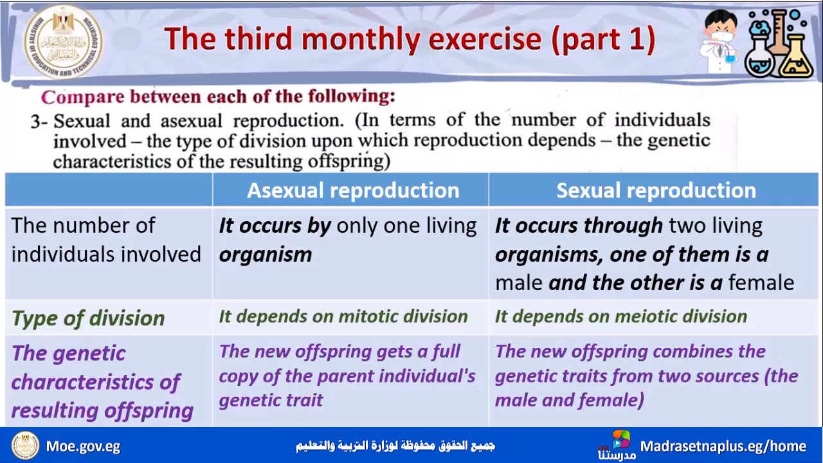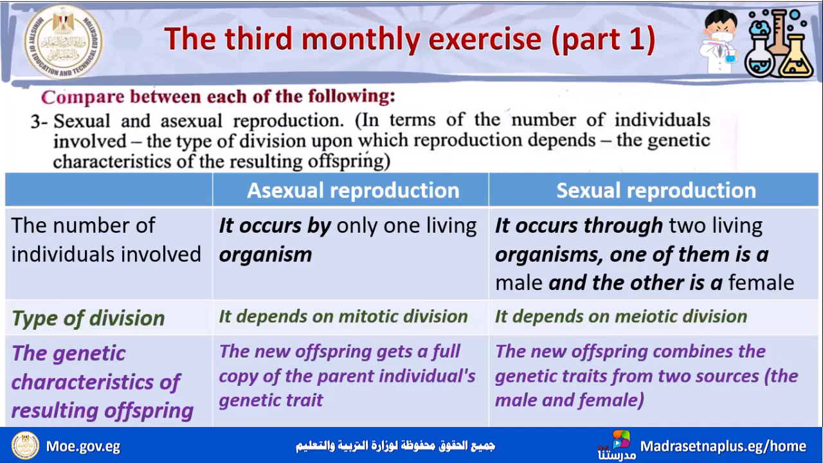According to type of division, asexual reproduction depends on mitotic division, while sexual reproduction depends on meiotic division to form gametes. Okay.